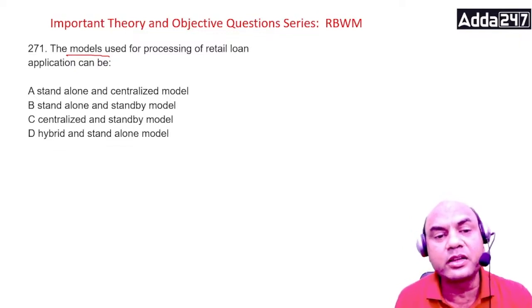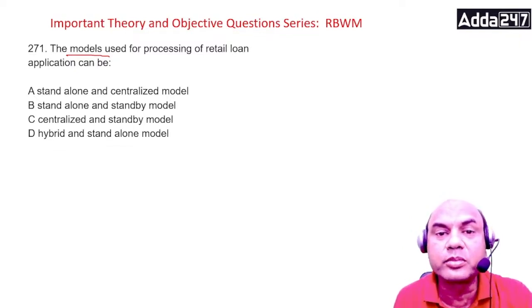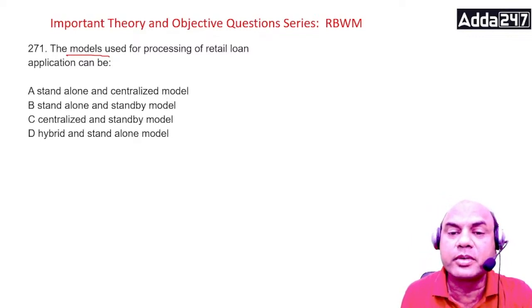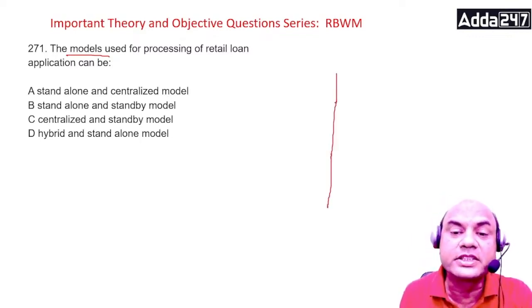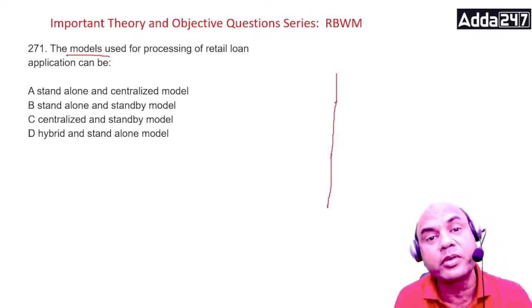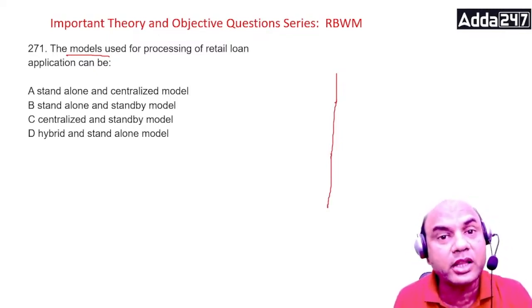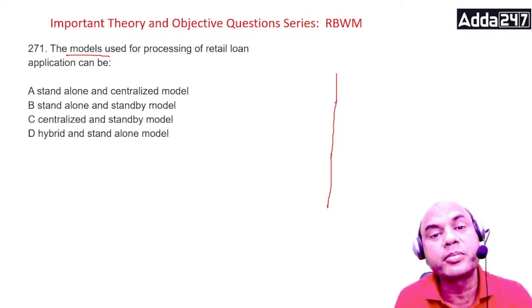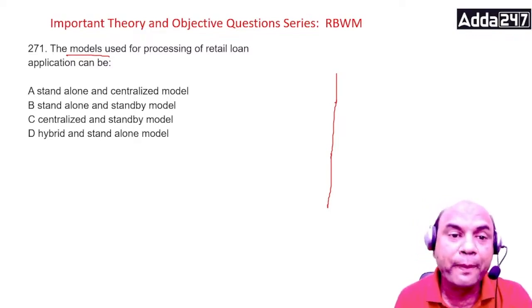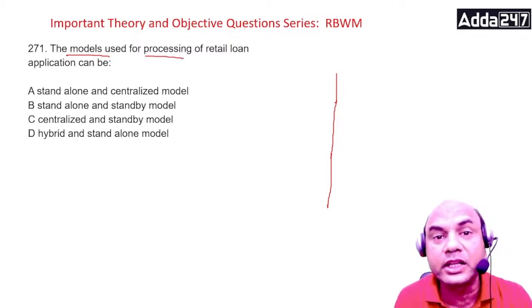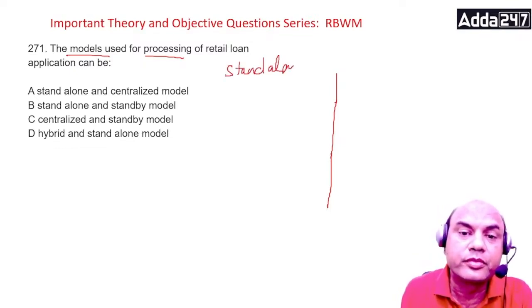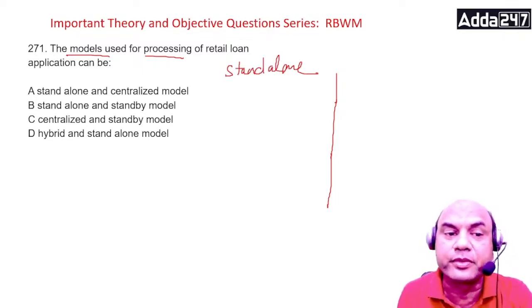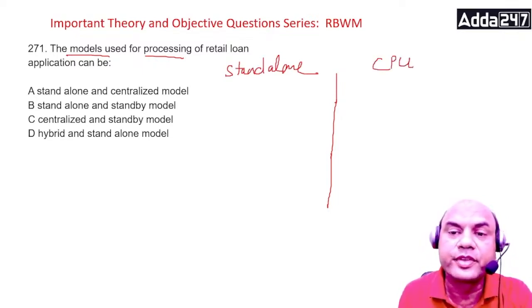Now what is this standalone and centralized models? What is the standalone processing? See, here in banks, always remember there are two types of models mainly. Okay. Means this is for processing. There are various other delivery models also, horizontal model, vertical model, predominantly horizontal, predominantly vertical, that is different. That is for delivery. This is for processing. So processing has two types of models. One is standalone and second one is this CPU or centralized CPU, we call it CPU.